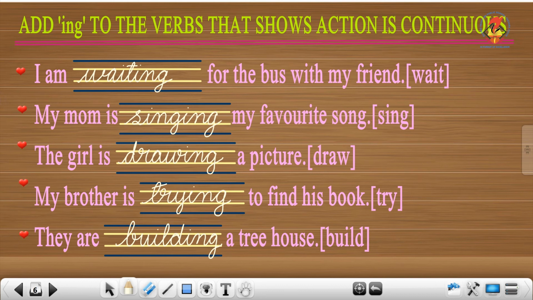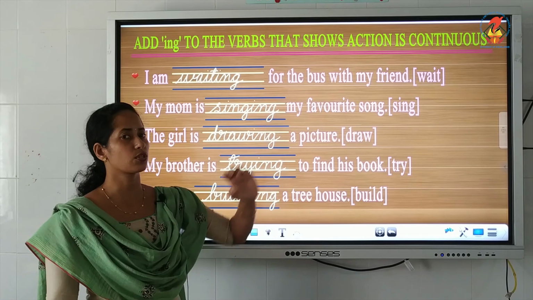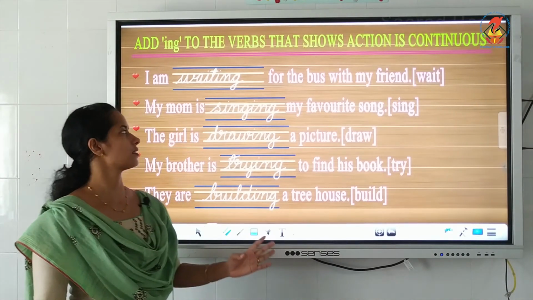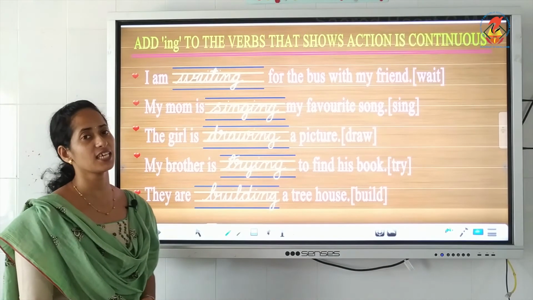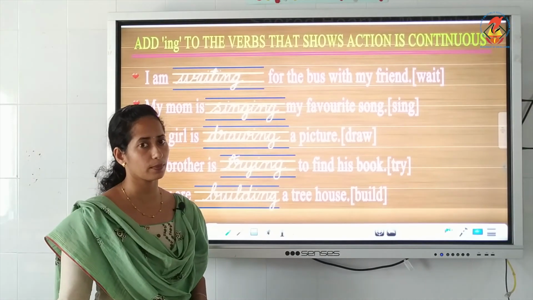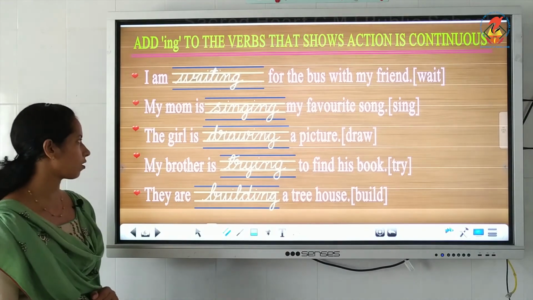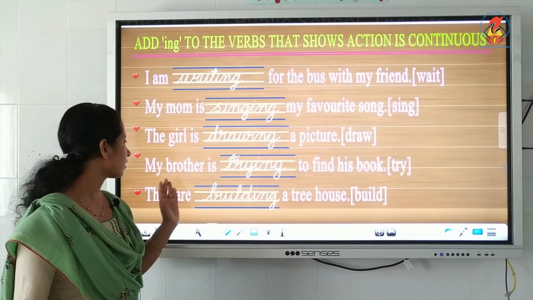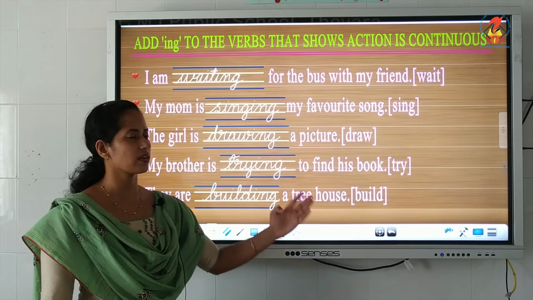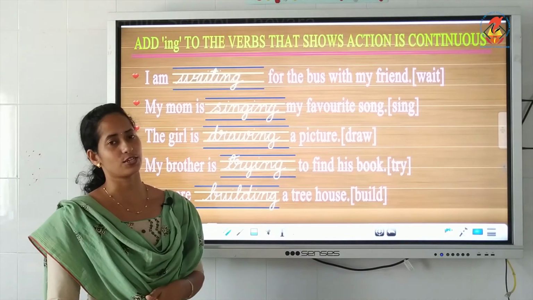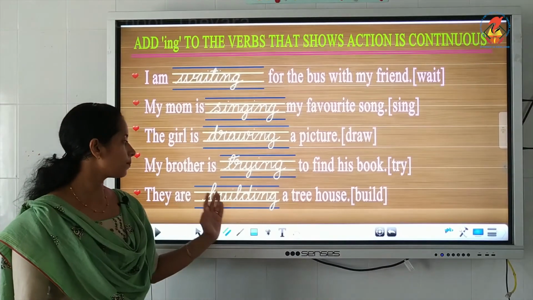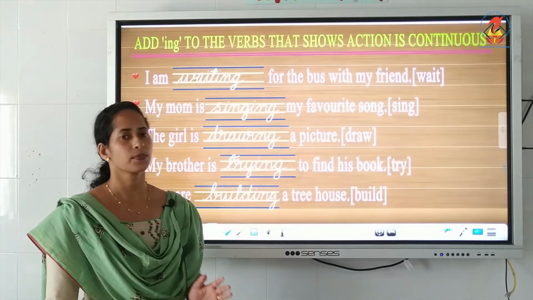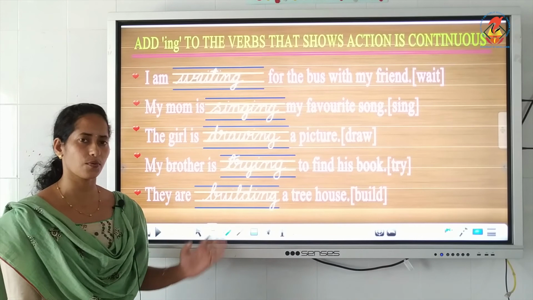Okay, so read out the sentences. I am waiting for the bus with my friend. The action word shows that the action is going on, isn't it? Likewise, my mom is singing my favorite song. The girl is drawing a picture. The action is continuous, isn't it? My brother is trying to find his book. There also the action is continuous. And again, they are building a tree house. There also the action is continuous. So make sure that you read the sentence and write the answers.